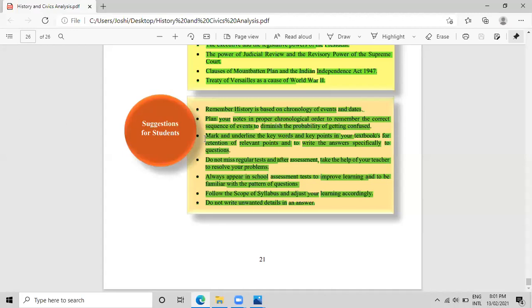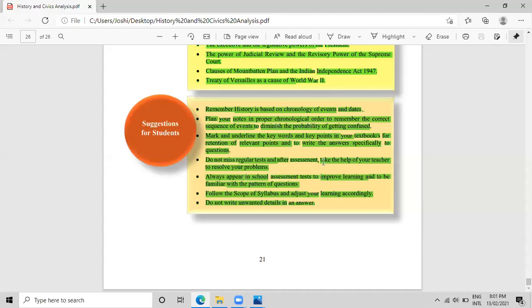Very important. Look over here, mark and underline the keywords. I have always been telling you, when you present your paper, theory papers are well presented when you underline the key points and highlight the keywords. That is where the teachers will be clear with your views. Okay? And also, for your betterment, you have to attend some assessments.